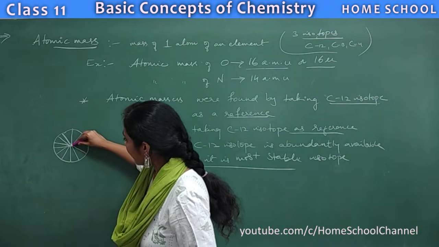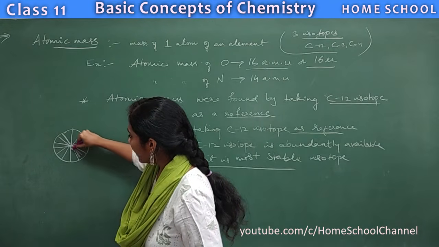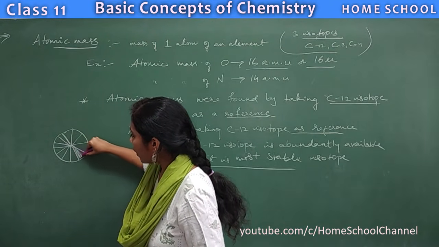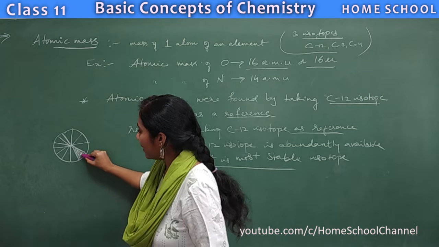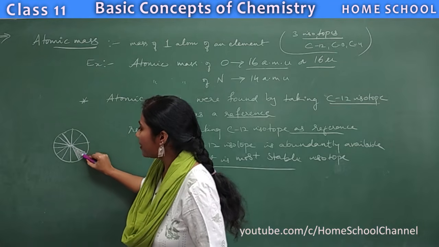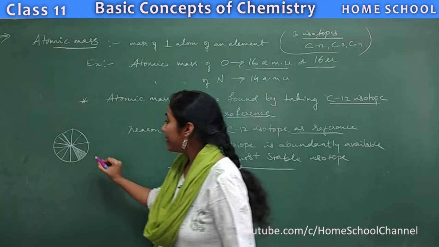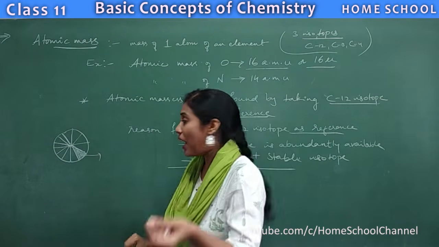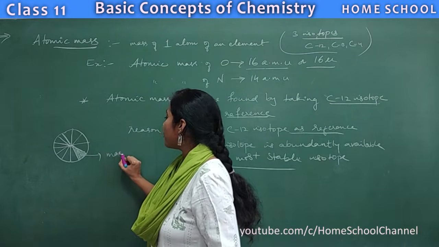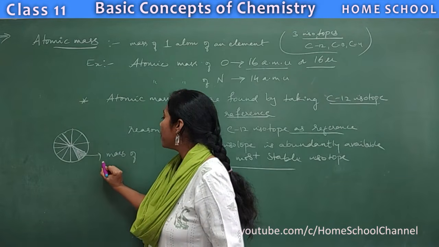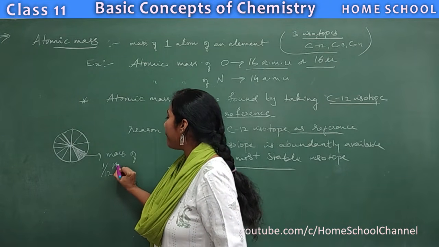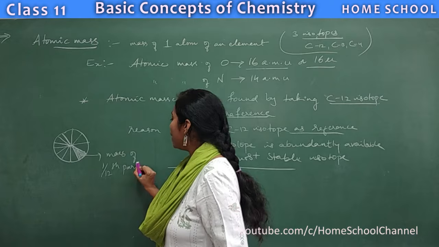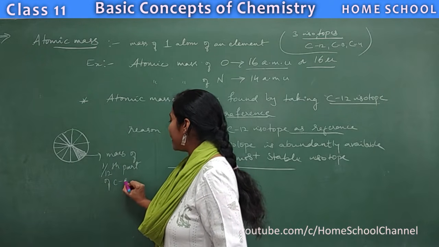Consider any one part out of the 12 parts, say the 12th part of carbon. Theoretically, they found the mass of this 1/12th part of the carbon atom.